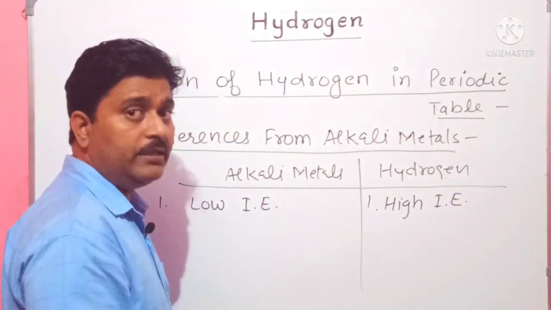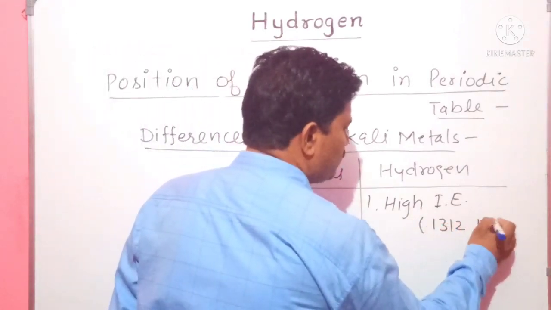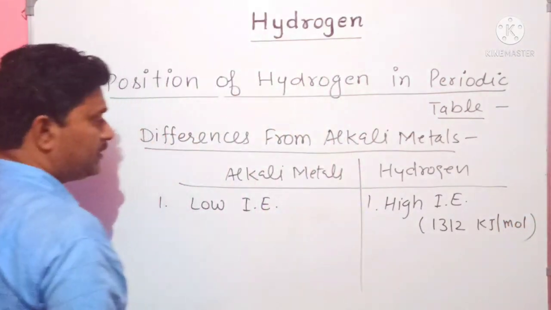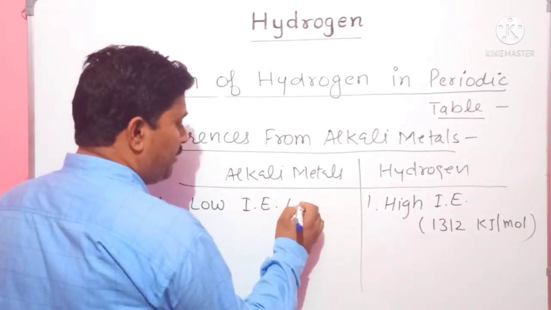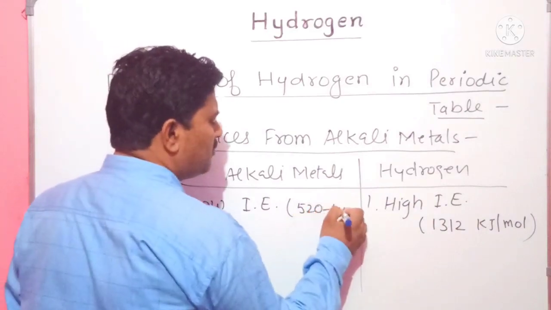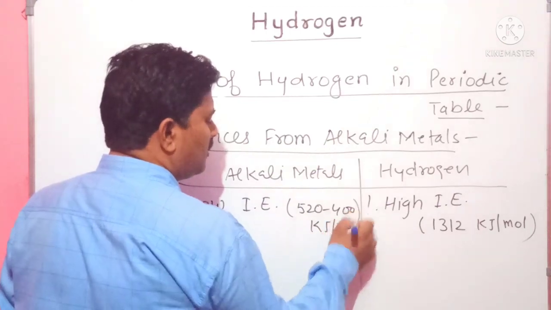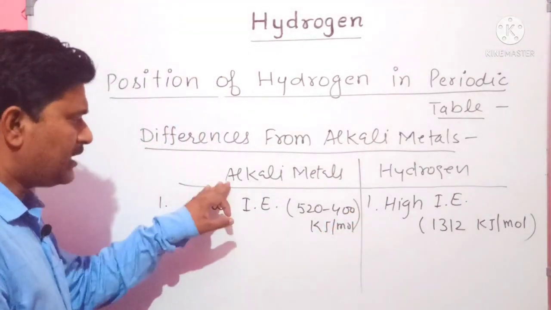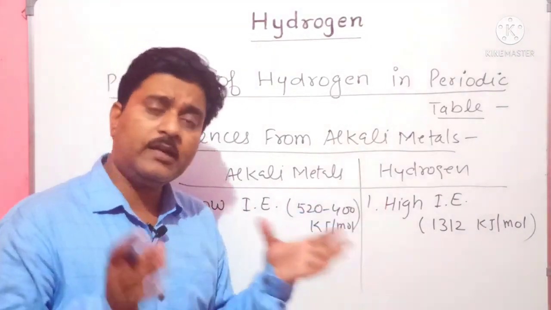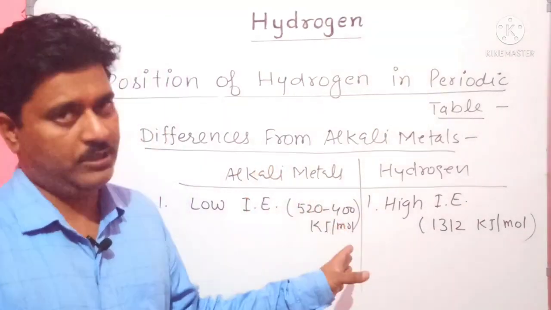Hydrogen shows 1312 kilojoule per mole, but alkali metals have ionization enthalpy around 520 to 400-something kilojoule per mole. Alkali metals have low ionization enthalpy in comparison with hydrogen. Here hydrogen differs from the alkali metals in the first ionization enthalpy.